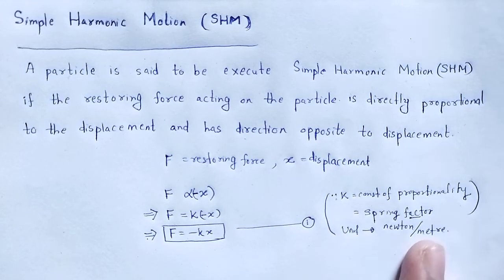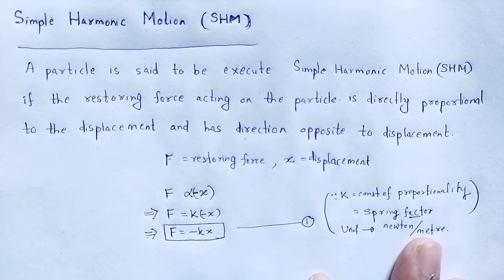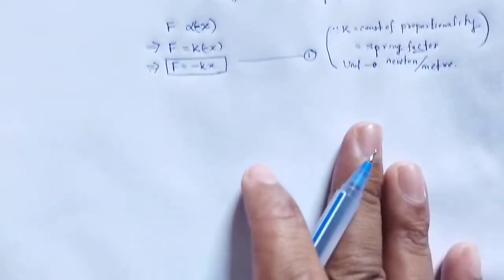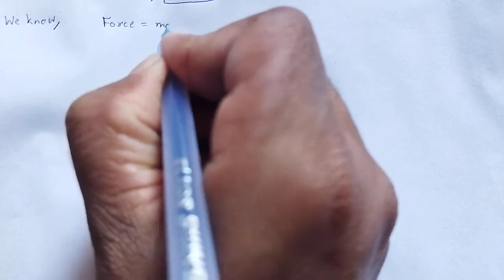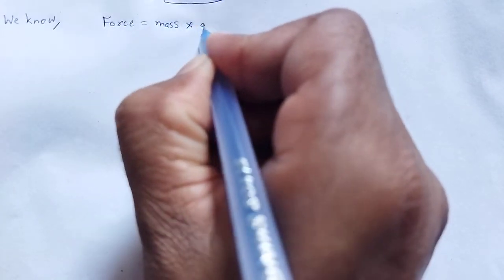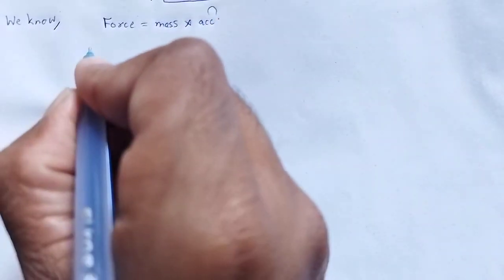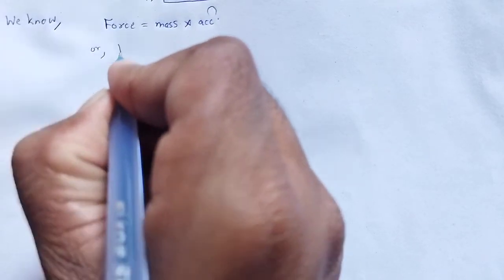But from Newton's second law of motion, force is equal to mass into acceleration, F is equal to ma.